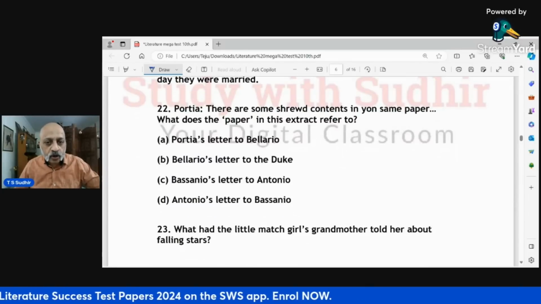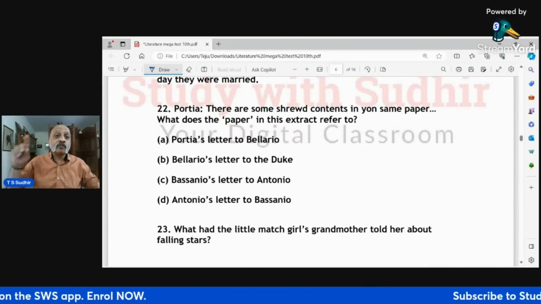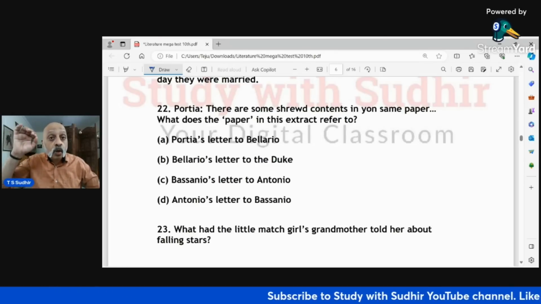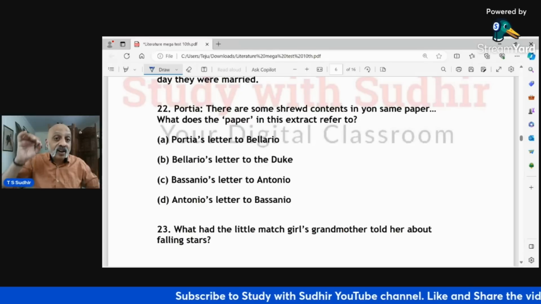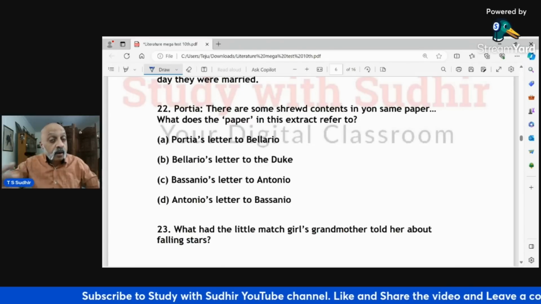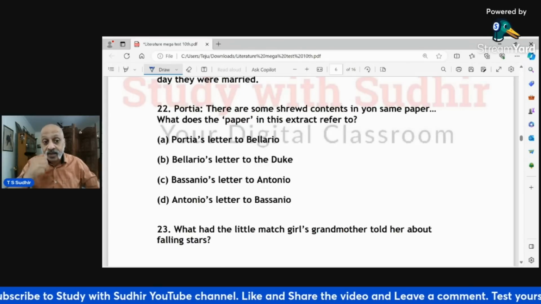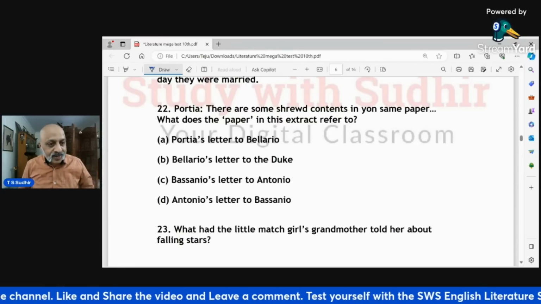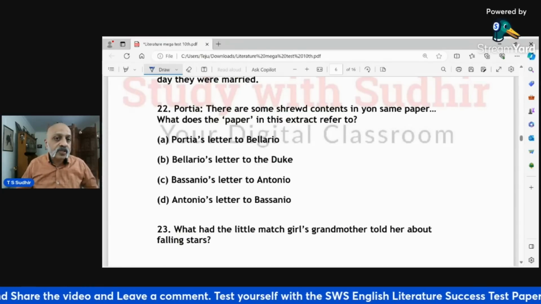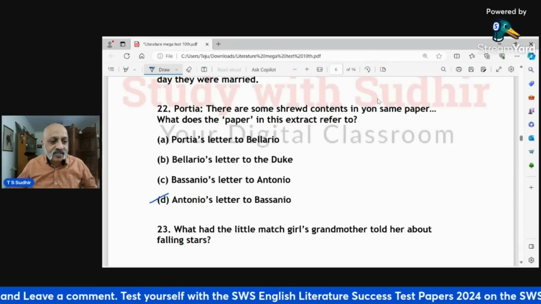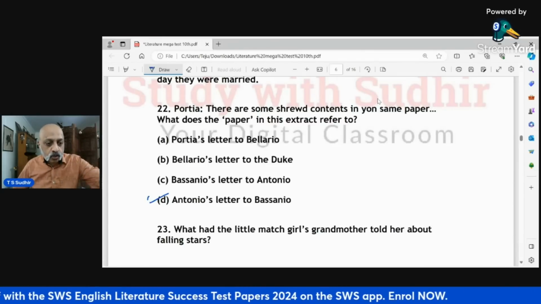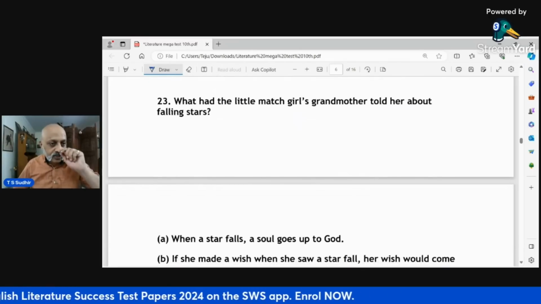"There are some shrewd contents in yon same paper." What does the paper in this extract refer to? Please remember what I said right at the beginning. You need to know the meaning of every line and every word, preferably, because these kind of questions can come. What does the paper refer to? So the correct answer is D, Antonio's letter to Bassanio, because that's what he sends towards the second half of Act 3, Scene 2, the casket scene. The lead casket scene.